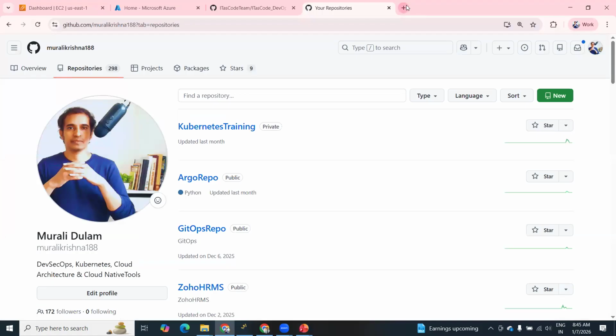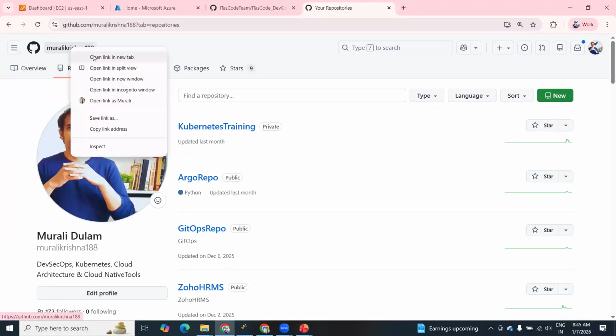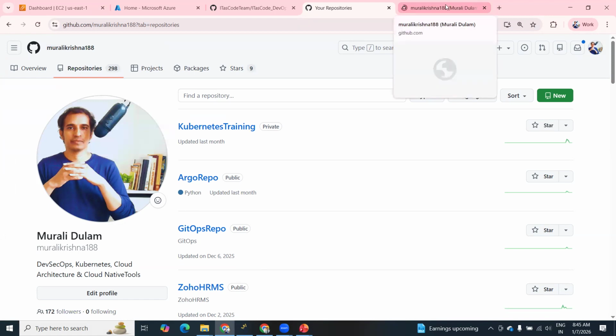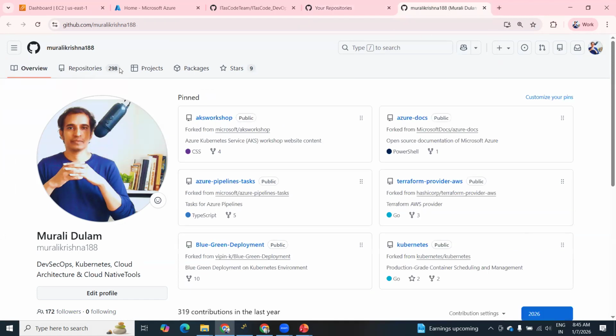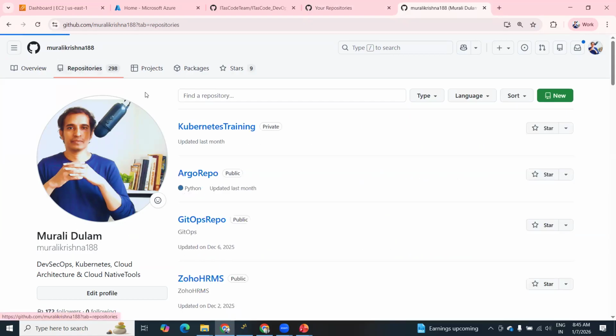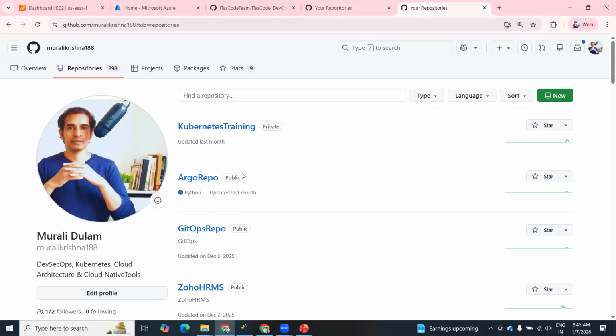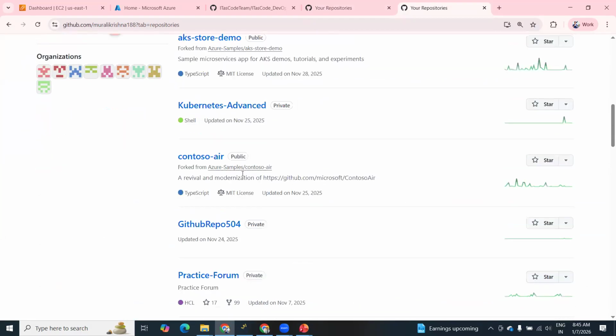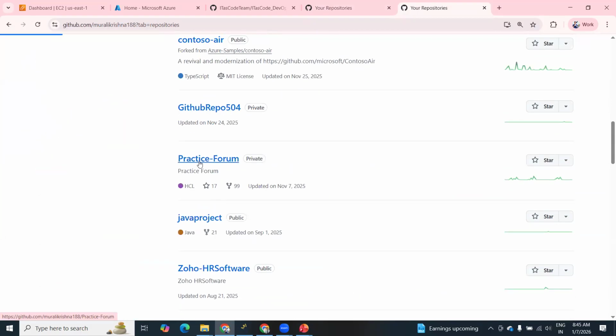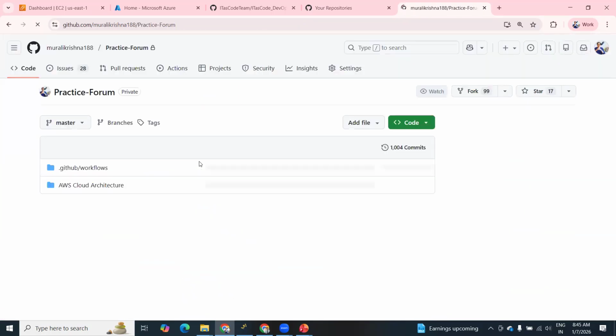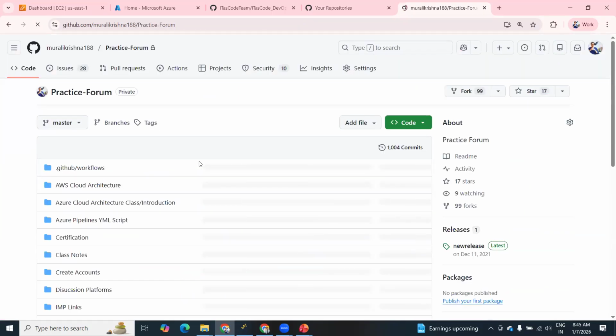So we are maintaining a GitHub portal. Within the GitHub portal, you can find all our instructions as well. Let me show you this. There is a portal called Practice Forum. Just go to this Practice Forum. We will give you the access.